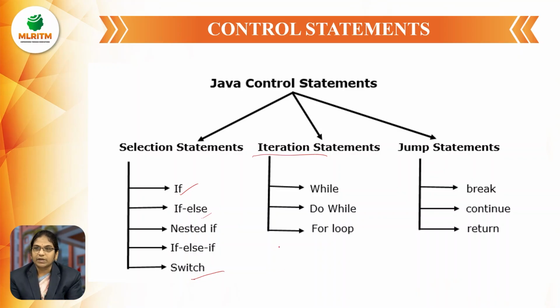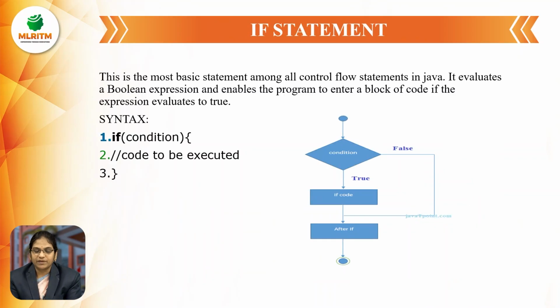Java control statements have been categorized into three categories: selection statements, iteration statements, and jump statements. Selection statements have if else, nested if else if, and the switch. Iteration statements are while, do while, and the for loop. Jump statements contain break, continue, and the return. First, let us discuss the if statement.